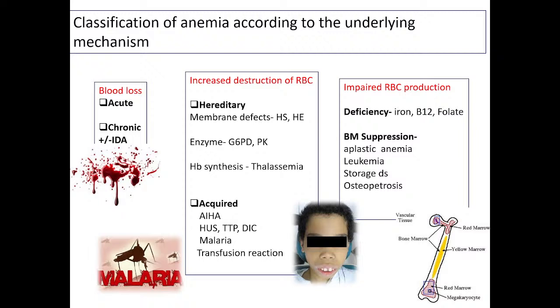Impaired RBC production: nutritional deficiency like iron, B12 or folate. Iron we will see in detail later on. Then bone marrow suppression because of aplastic anemia where the bone marrow is not producing enough cells, or because of infiltration of abnormal cells or abnormal material like leukemia.